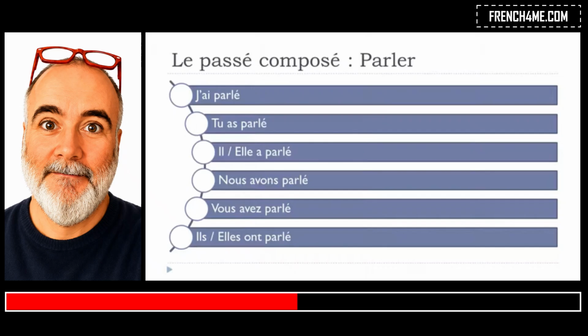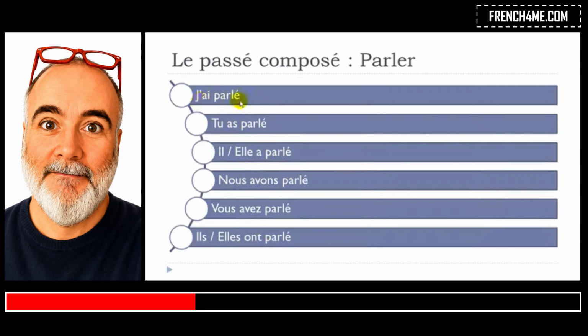Alright? So remember, passé composé, you've got to use two parts. The first one, avoir in that case, and then what we call participe passé. This participe passé form, as you can see, doesn't change for all the persons. You will have to put avoir at the present tense here.